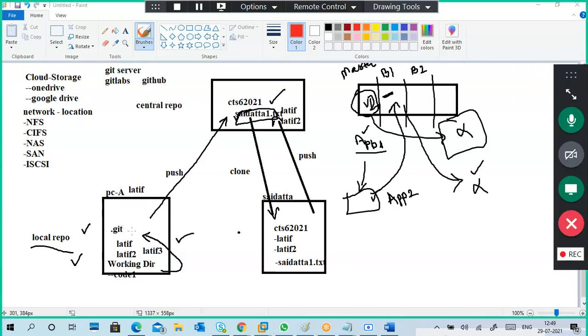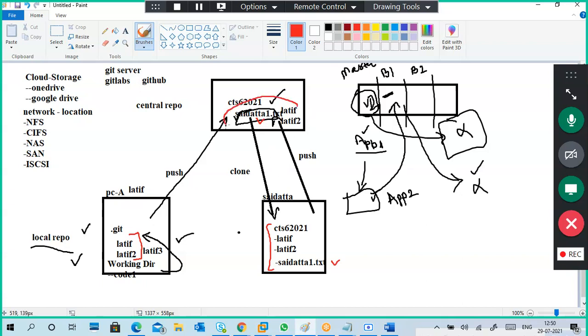Okay, guys, look clearly. Initially I have two files, Latif and Latif 2. I put them in the central repository, and Saidatta took it, cloned it and put it into local, added a new file and pushed it, and this file is added to this one.